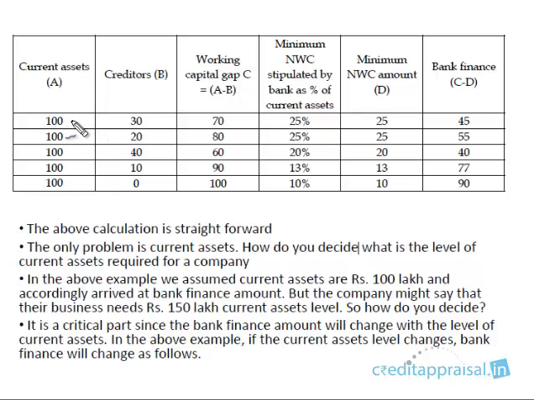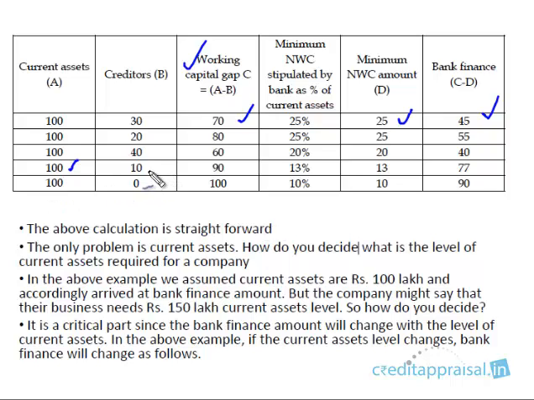So there are 5 scenarios here. Current assets is 100, creditors is 30. So the first step is to deduct creditors and arrive at the working capital gap. So 100 minus 30 is 70. Now what is the borrower's margin? 25% of current assets, which is 25. The 25% might vary. For large borrowers it is 25%, some banks will have 13% for small borrowers, 20%. So it will vary. In this example it is 25% of current assets. So 25. So balance 70 minus 25, 45 will be the bank finance.